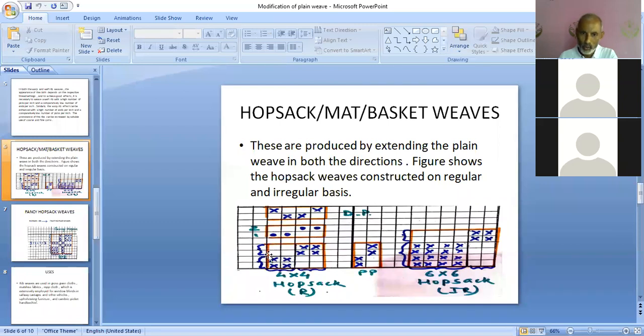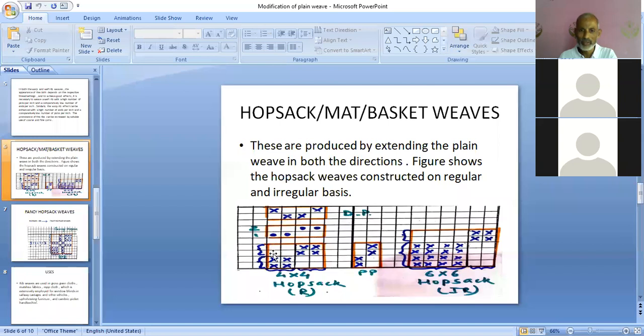Again, this 2 × 2 is representing the second end and first pick, and in that place in the plain view, it is blank. So here the blank will be there. So all the 4 squares, चारों squares में हम blank छोड़ देंगे. Similarly here, 1 down in the plain view on the second end will be indicated by 4 blanks, and 1 up will be indicated by 4 crosses.